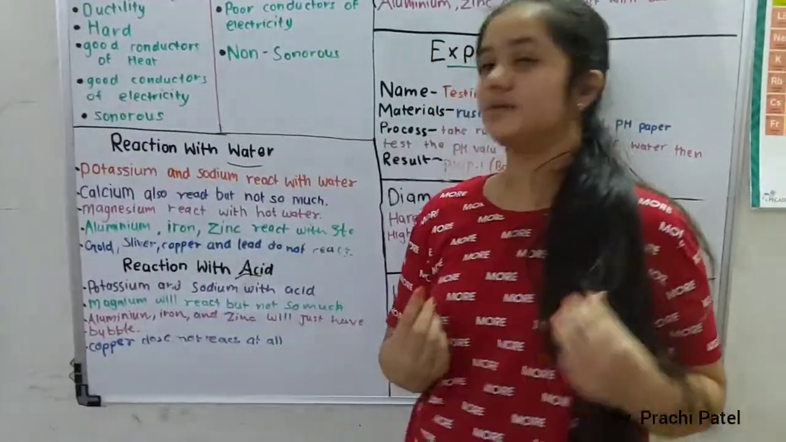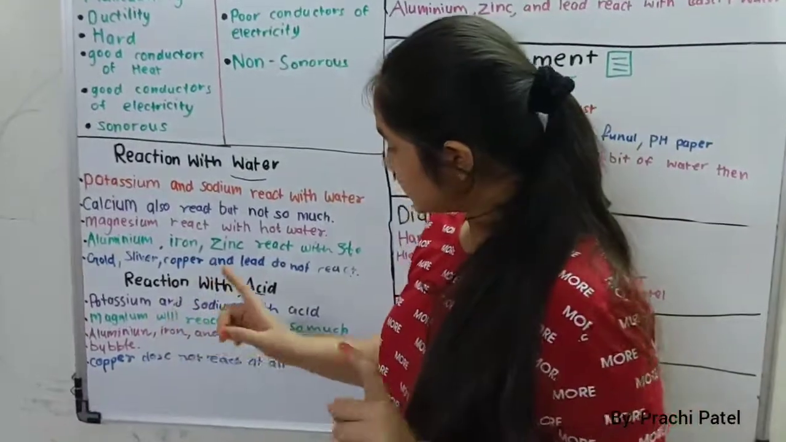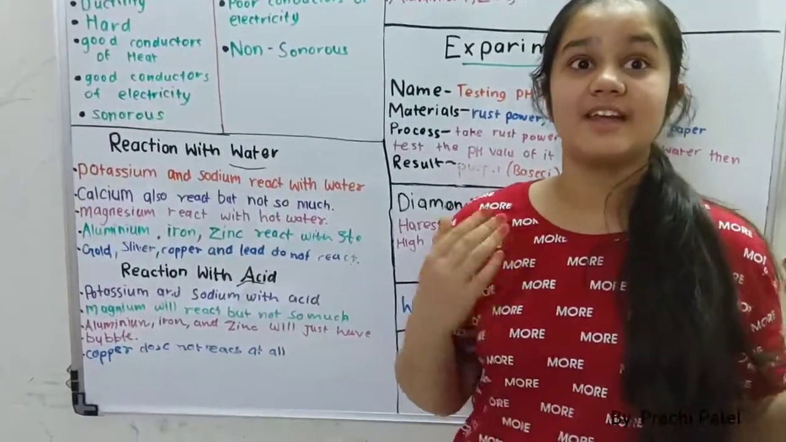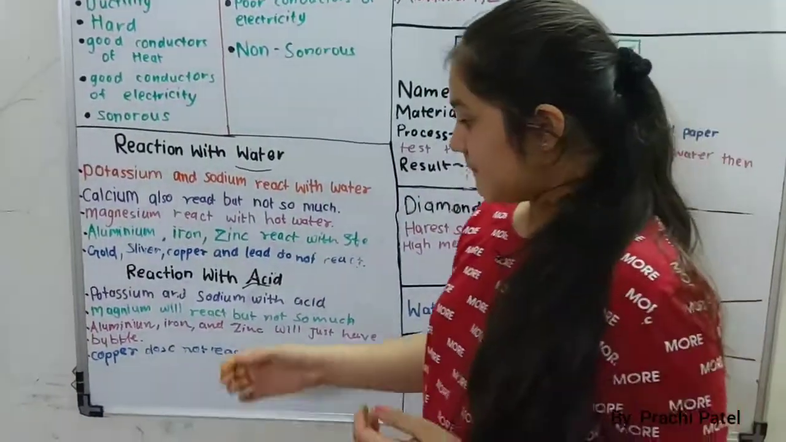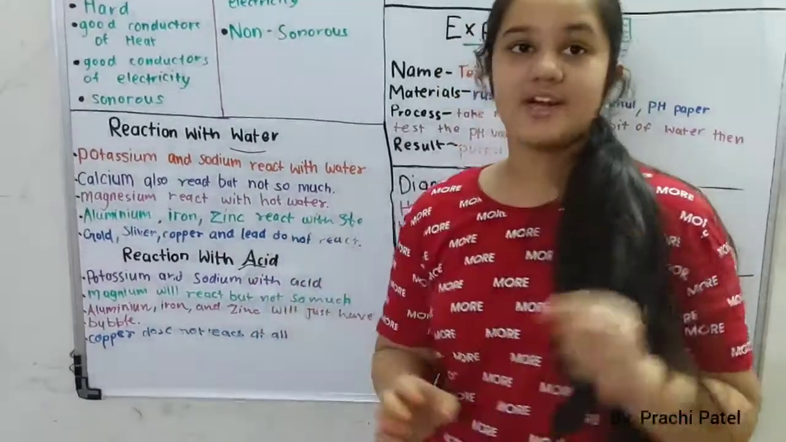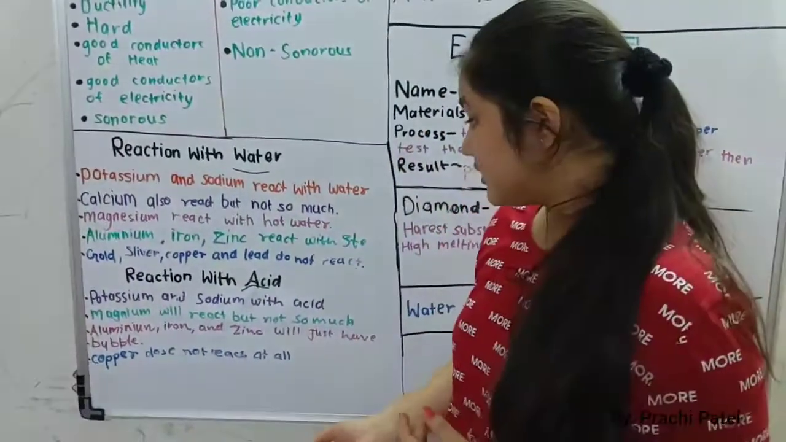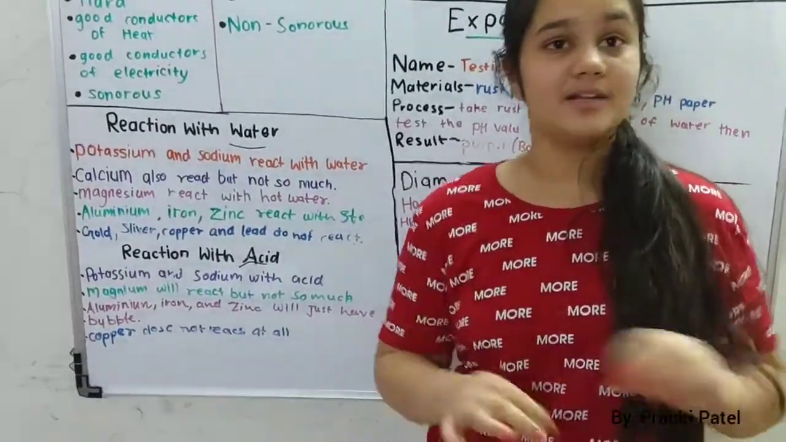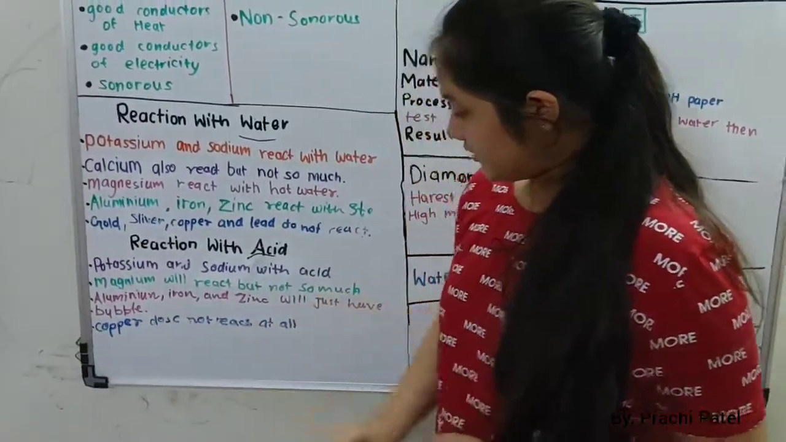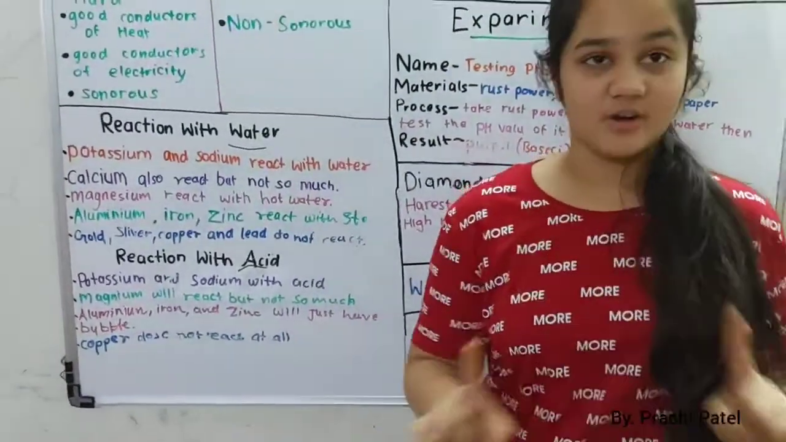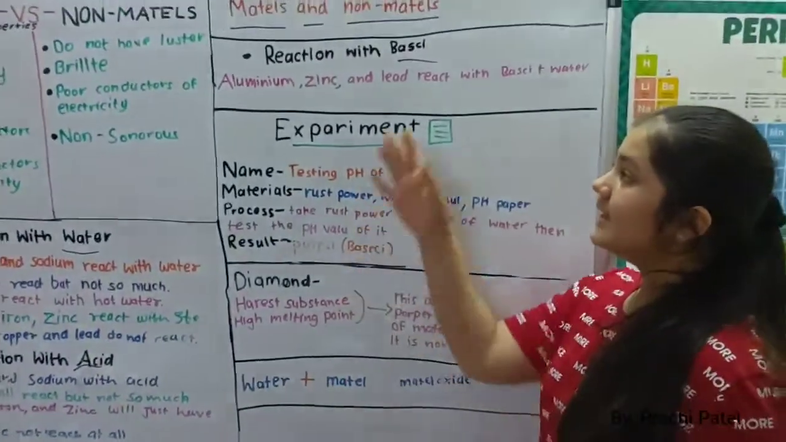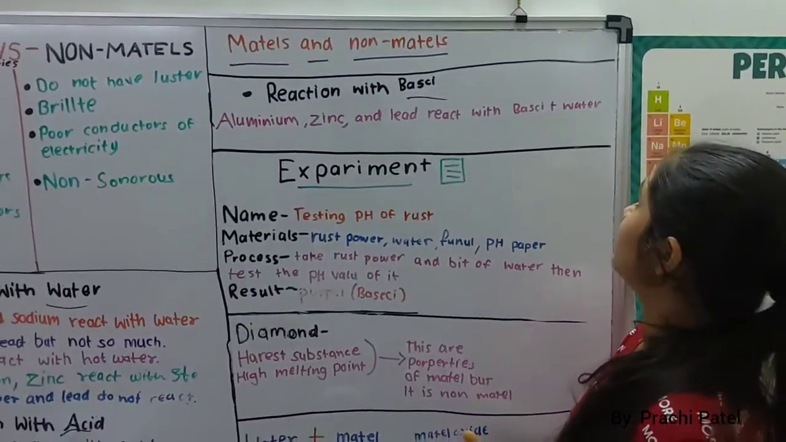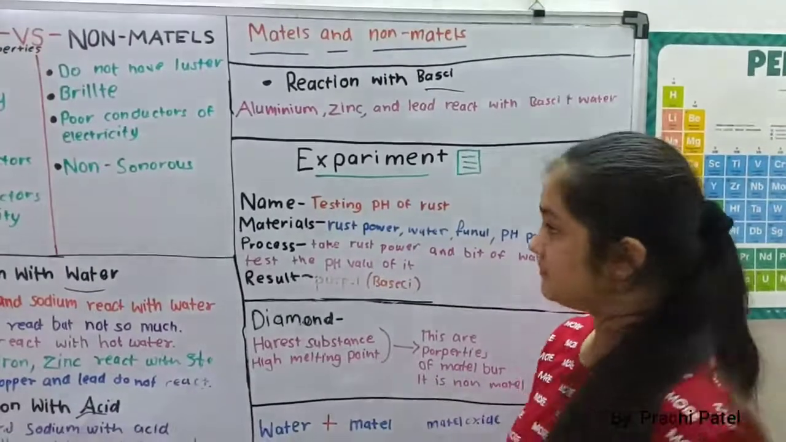So now let's go to the reaction with acid. Potassium and sodium react with acid. Of course they react with water, so they will react highly with acid. Magnesium will react, but not so much. Aluminium, iron and zinc will just show some bubbles, nothing else. Copper does not react at all. Now, let's see the reaction with bases. Aluminium, zinc and lead react with basic solutions.